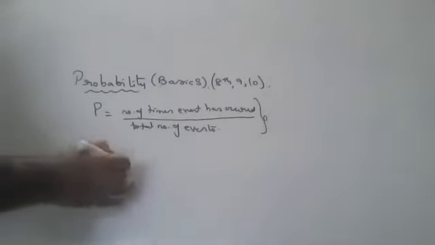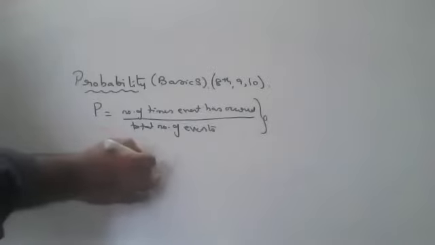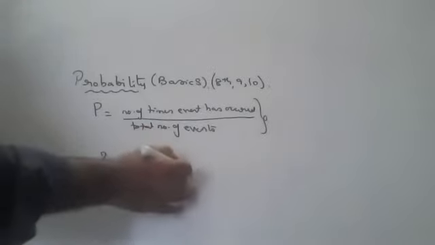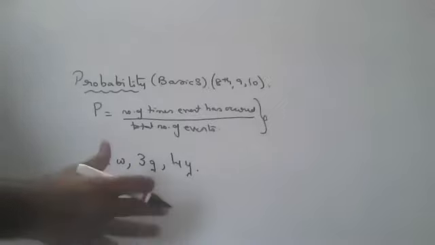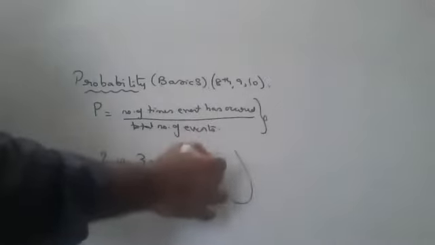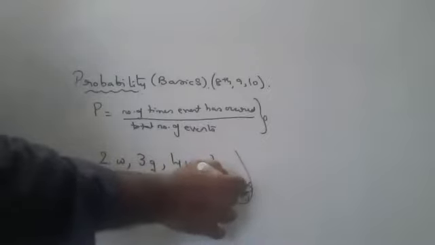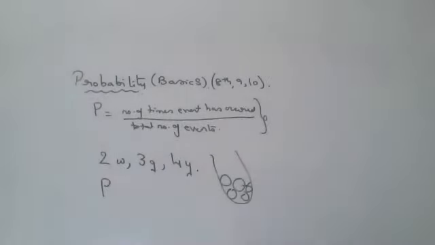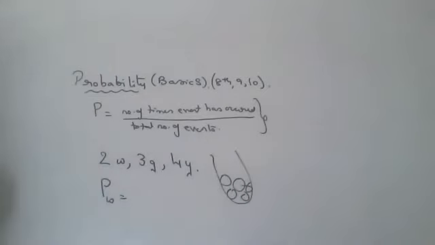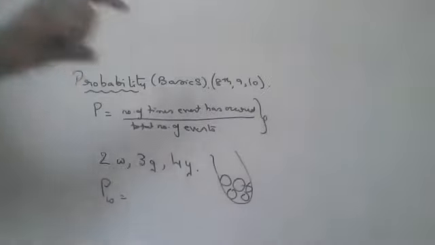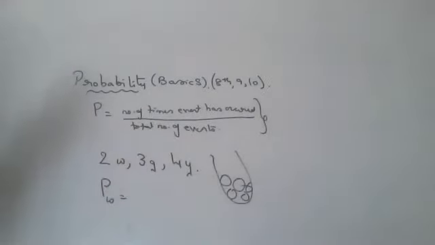Two white balls are there, three green balls are there, four yellow balls are there, in a bag. You don't know which ball is what color. Someone will ask you to pick a white ball randomly. What is the probability of a white ball? This is the question they will ask. What is the probability of you picking up a white ball from the sack without seeing?